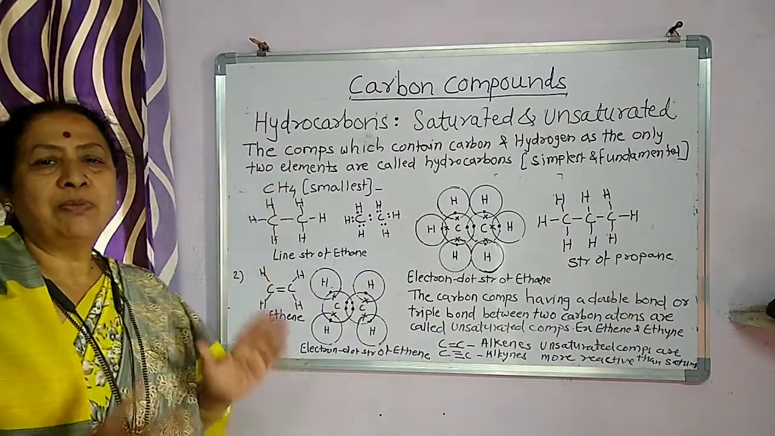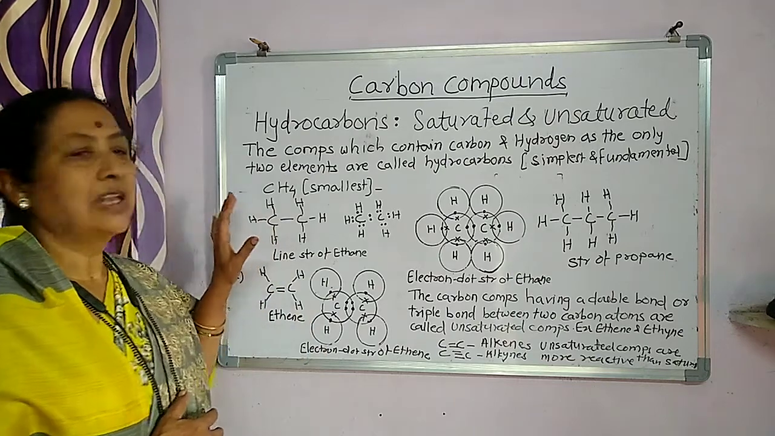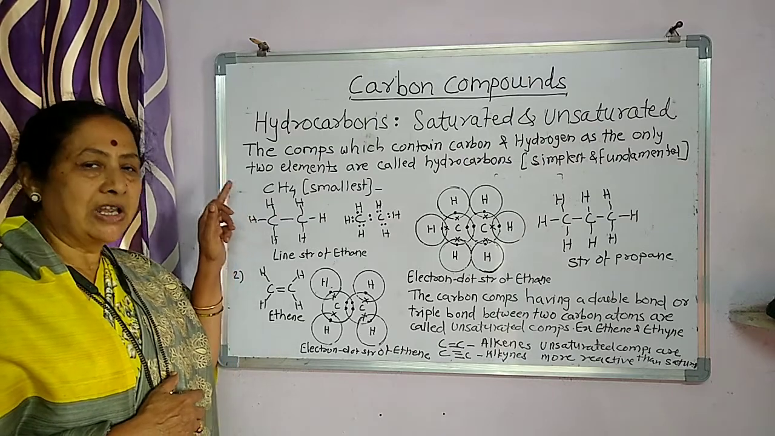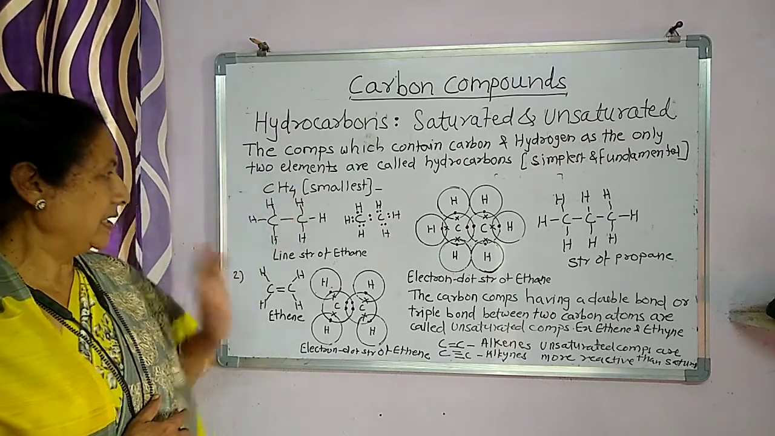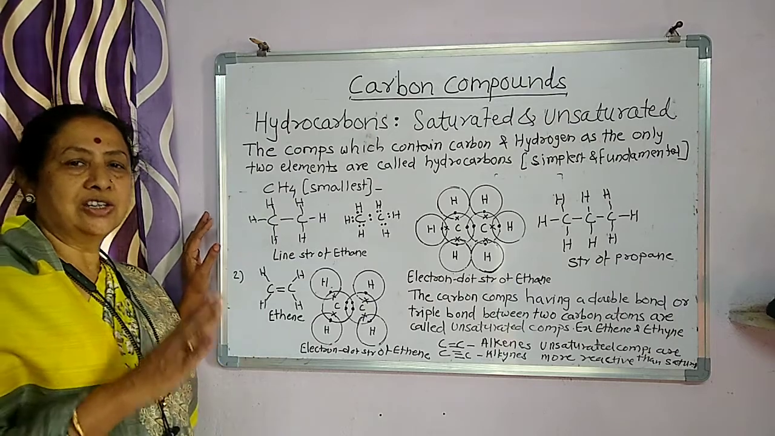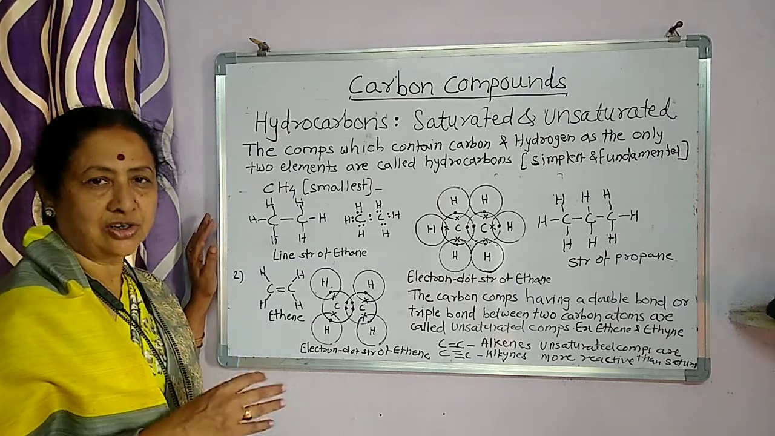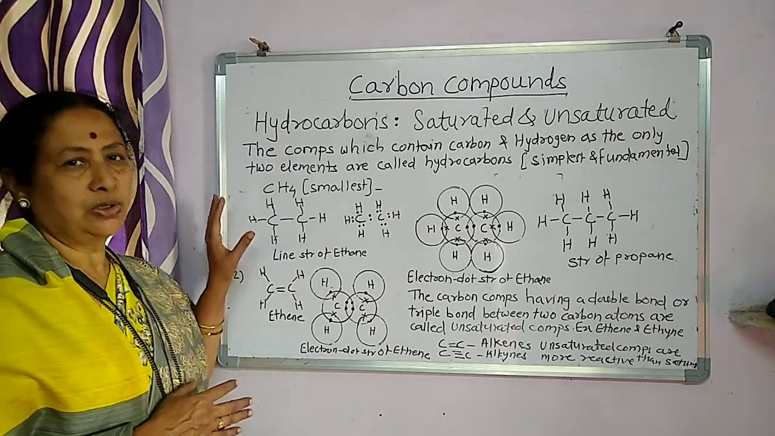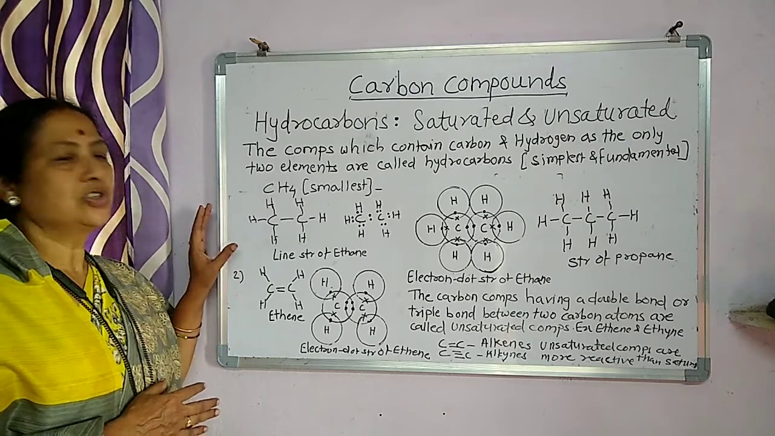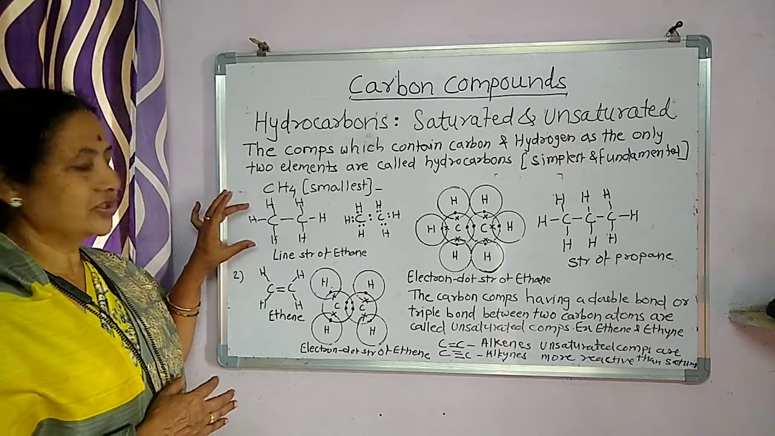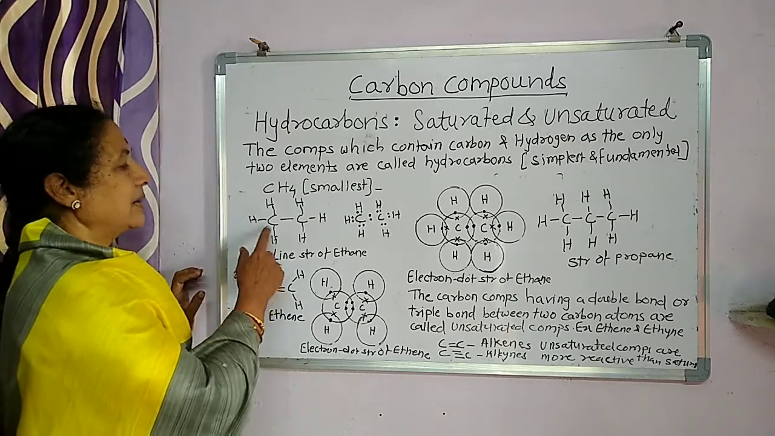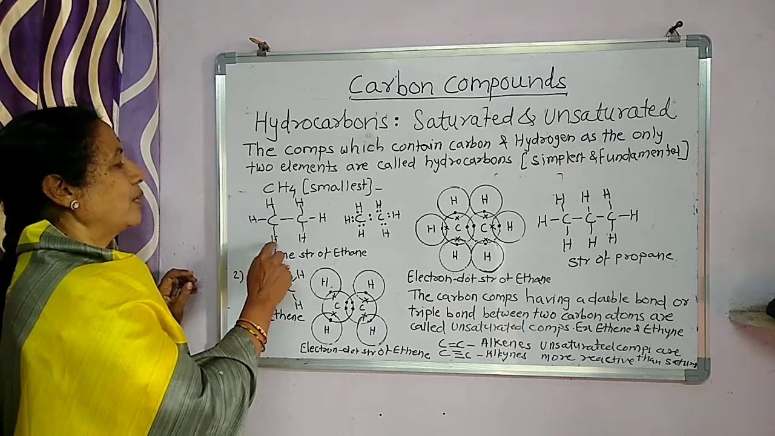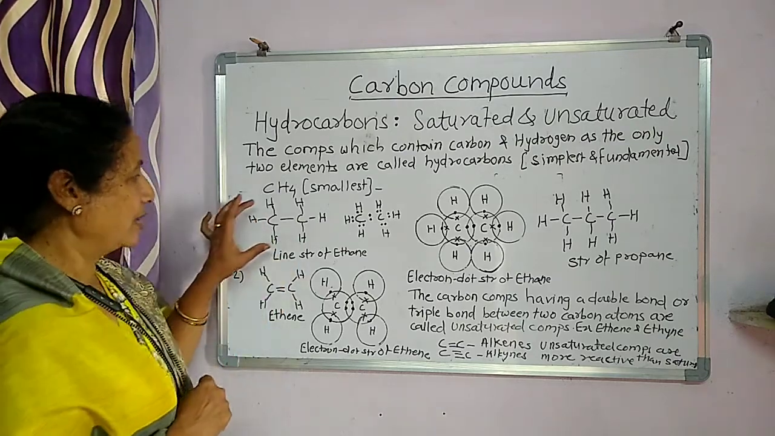Now, let us study these compounds one by one. First, we have already studied the very smallest alkane, that is methane. We have already studied the dot structure, cross structure, as well as the ball and stick structure of methane. Now let us study the second, the structure of ethane. This is the line structure of ethane. You can see here carbon-carbon. Eth means two. Two carbon atoms are there and they are bonded with the 6 hydrogen atoms in this way.